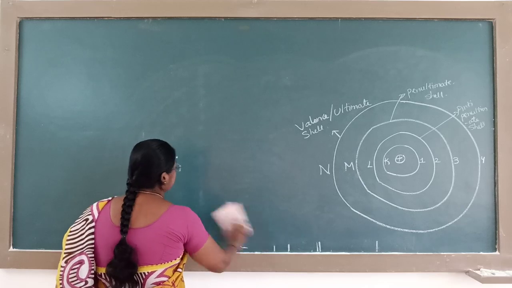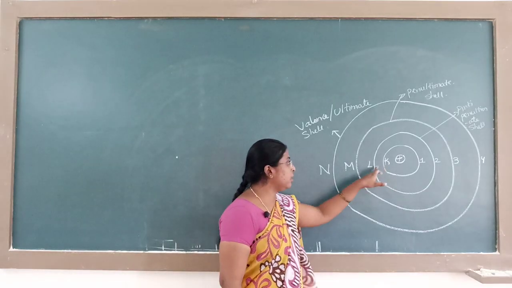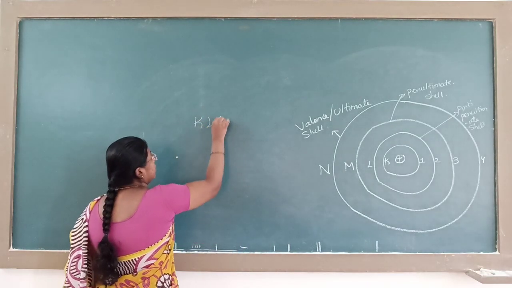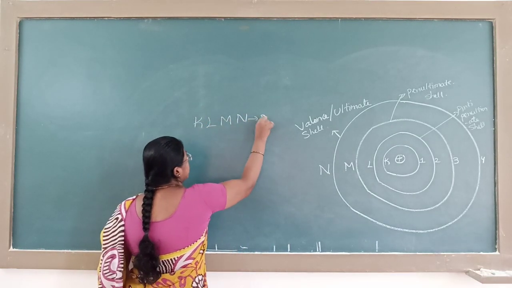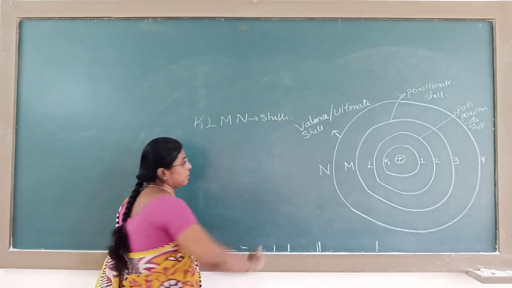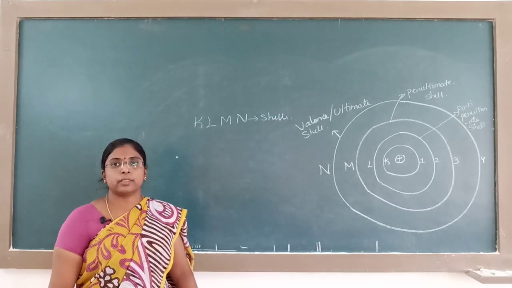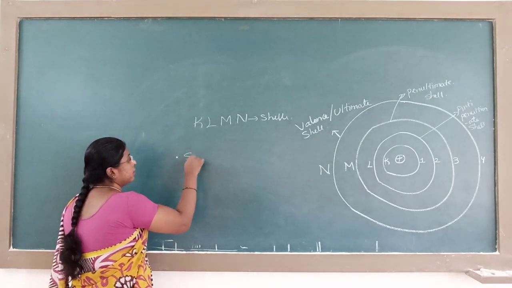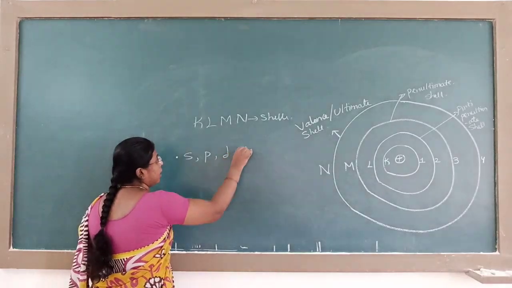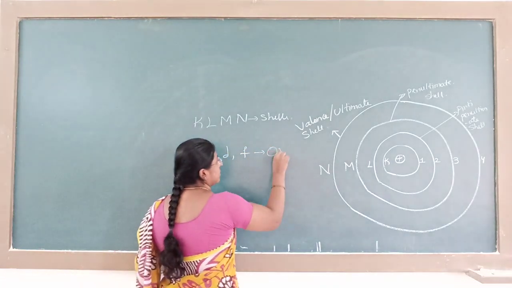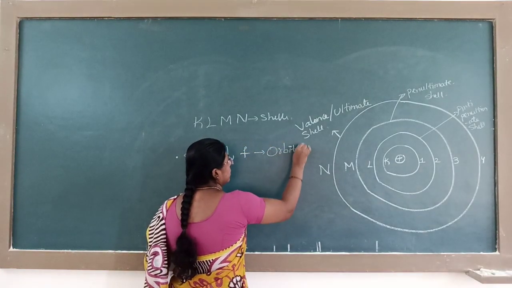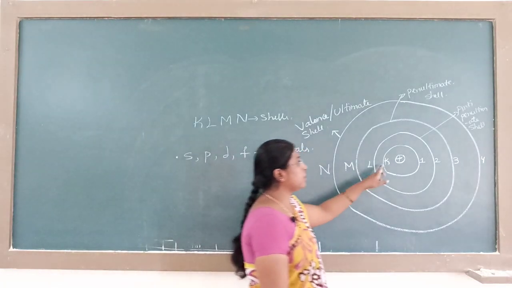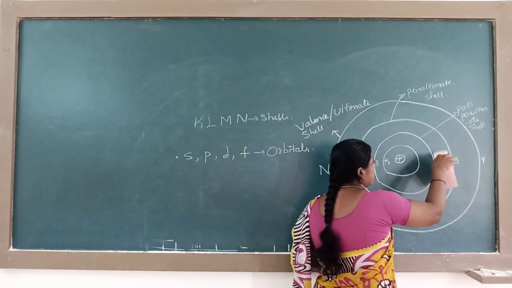K, L, M, N are known as shells. In these shells, orbitals are present. There are 4: S, P, D and F orbitals.